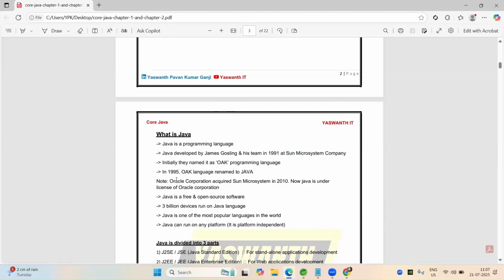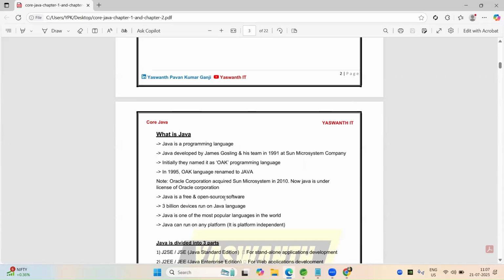So from 2010 onwards, Java is under license of Oracle Corporation. Java is free and open source. What is open source software? All the contents of this software are openly available on the internet. A person can download and edit the software. Those softwares are known as open source softwares.